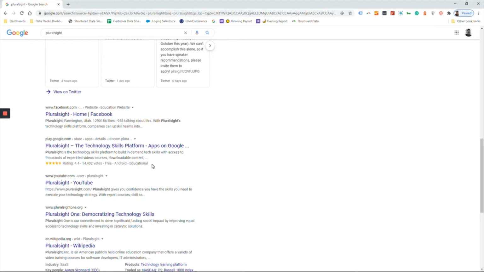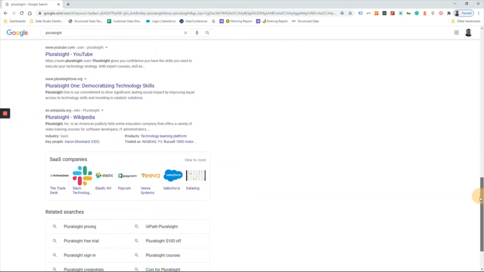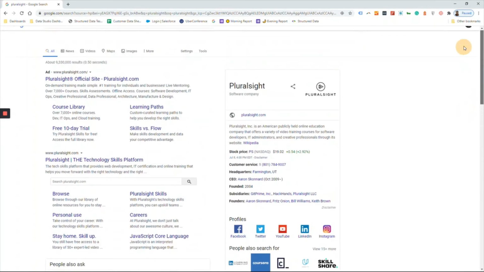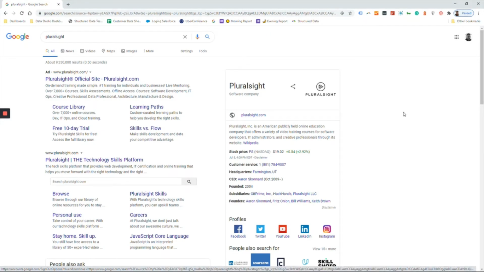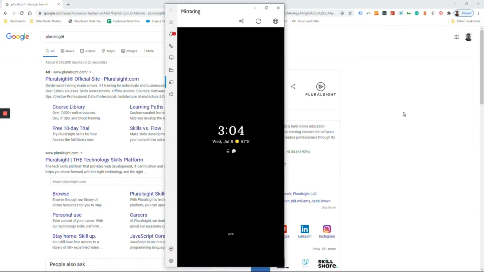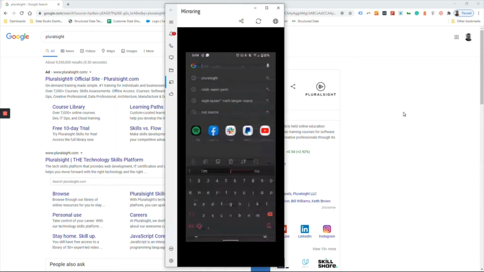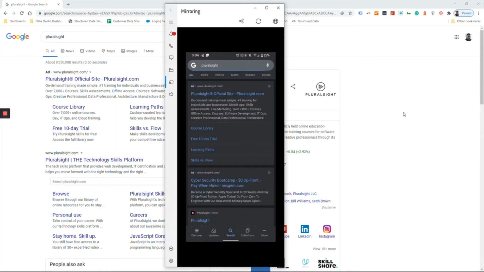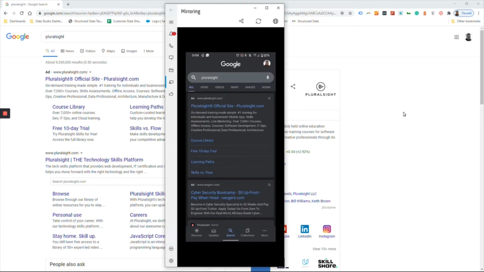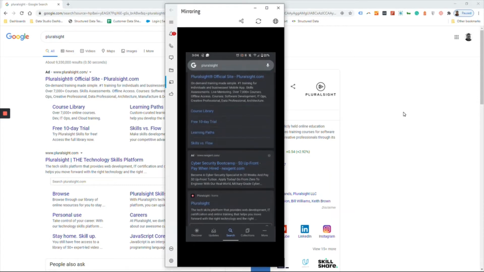One of the other things that we don't see is videos. And one of the things that I'd like to show you is the difference between how rich results show on desktop versus mobile. So let's take a look at mobile here for a second. If we were to look at Pluralsight, you'll notice obviously the ads are at the top here.